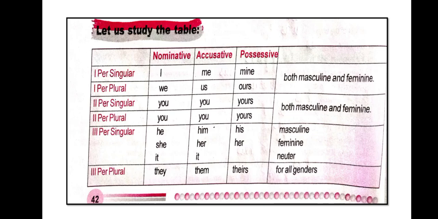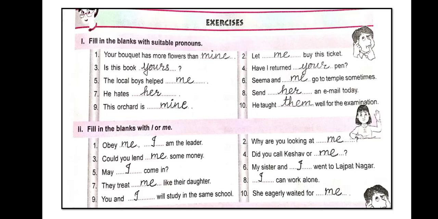So now we will discuss exercises. Here we have the exercise. Now here in all these exercises we are having one, and in the front side we are having two number. So please pay attention, and I will send these exercise photos, so afterwards you can write it from that. So exercise number 1, fill in the blanks with suitable pronoun. I will read all exercises for you.